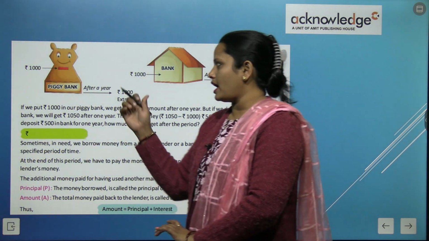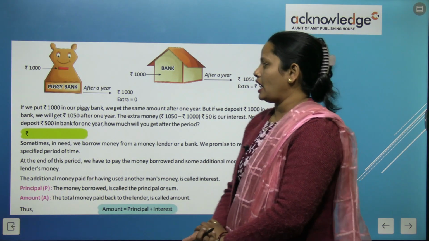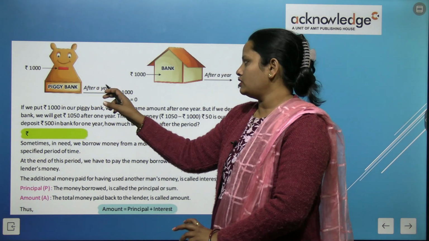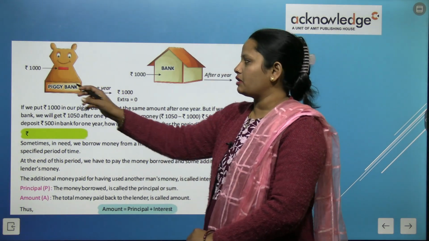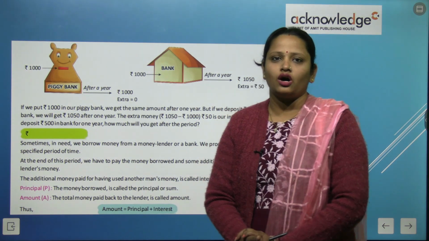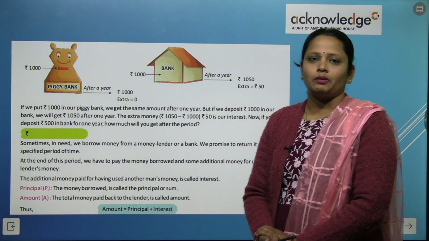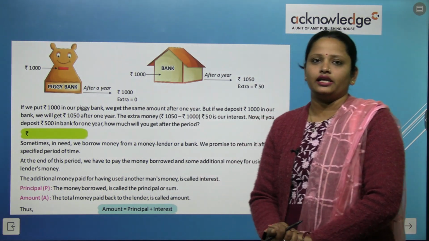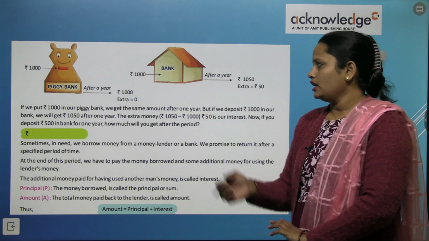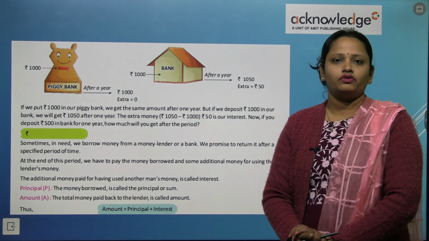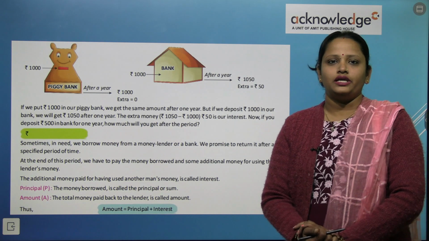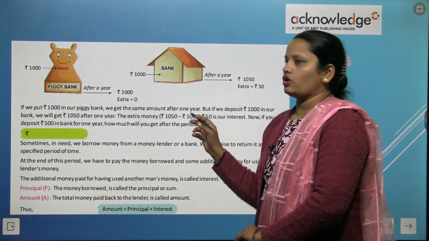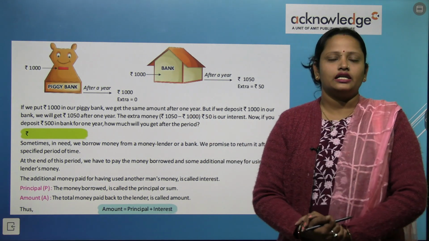Here you can see there's a piggy bank, as all of you may be having. In the piggy bank there are 1000 rupees, and after a year, if we put money in a piggy bank, we get 1000 only. We don't get any extra income. But in the case of a bank, if we have deposited 1000 rupees for 1 year, then after a year we will get 1050 rupees, which means we got 50 rupees extra. So this extra amount or this extra money is called our interest.